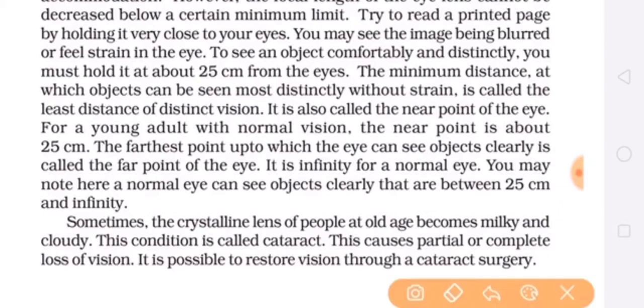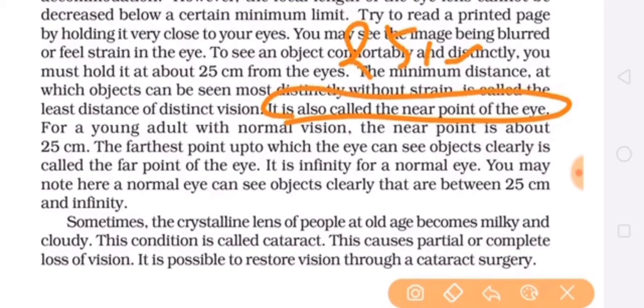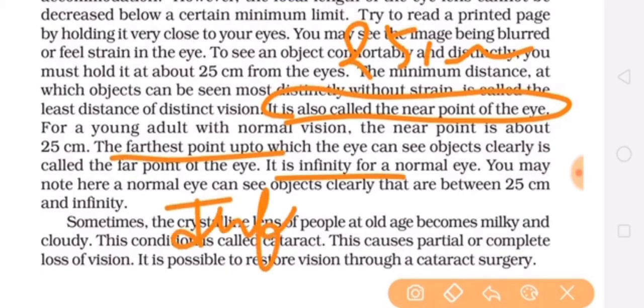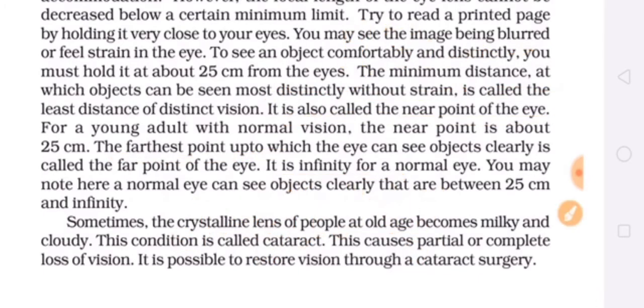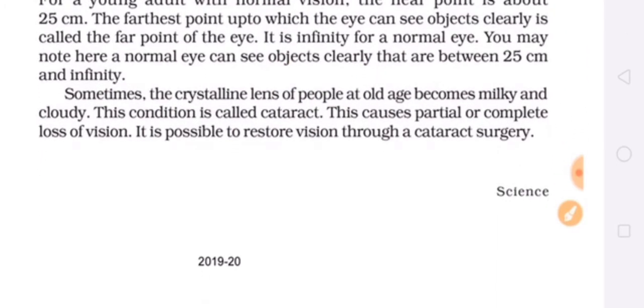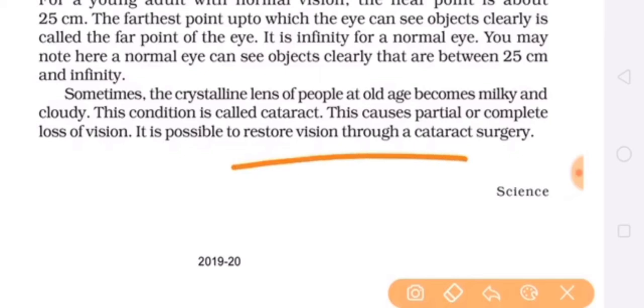And the far point for the normal eye is what? Infinity. So the near point is 25 centimeter and far point is infinity for the normal eye. It means a normal eye can see the objects clearly between 25 centimeter and infinity. So this is the range at which the normal eye can see.